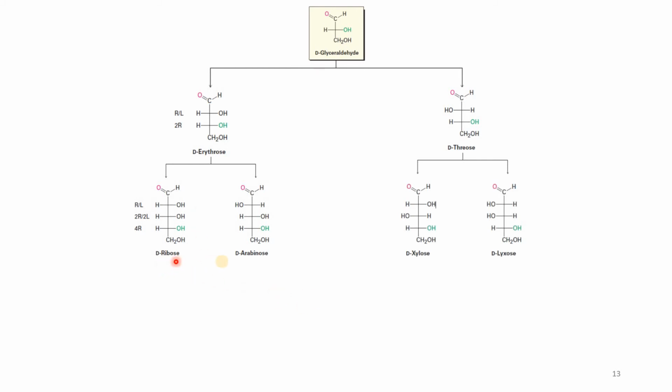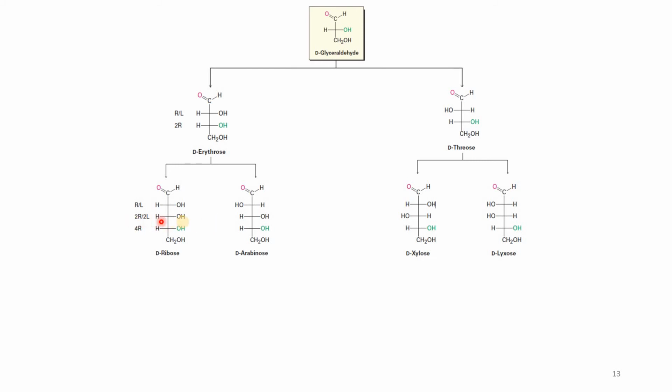Their names are D-ribose, D-arabinose, D-xylose and D-lyxose. So first start from here. And how can we remember this? R by L. There is alternate right, left, right, left. So the OH group is on the right, then on the left, then on the right, and then on the left. So these are 4. So there are 4 mirror images. So we have total 8.